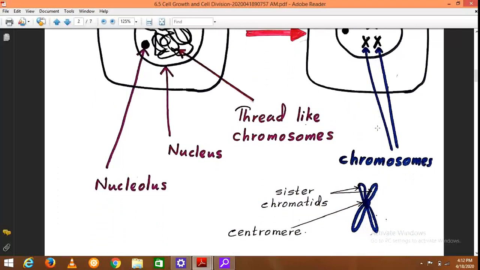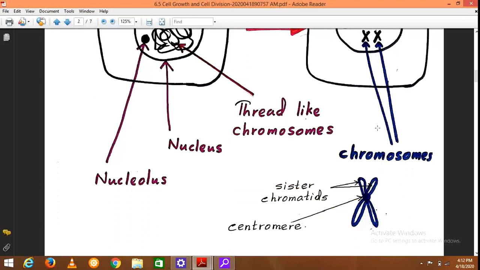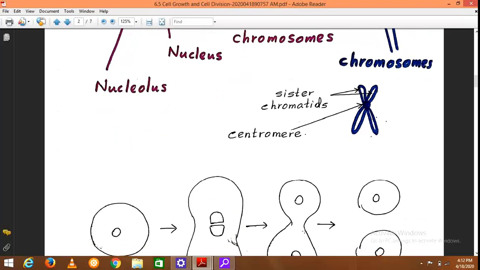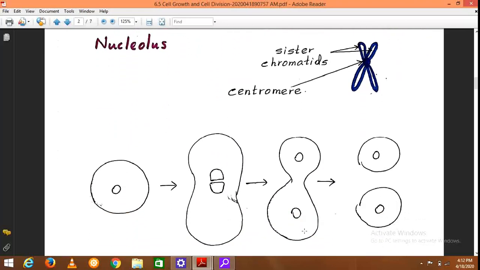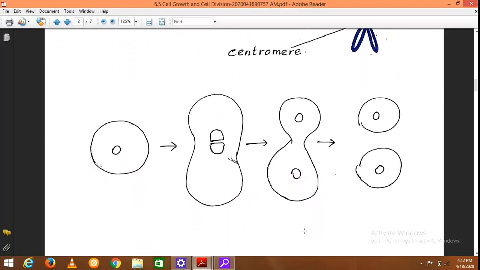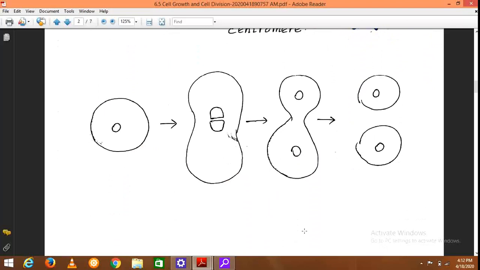Here you are shown the structure of a chromosome. A chromosome consists of sister chromatids, and these sister chromatids are connected by the middle structure which is known as the centromere. Then the cell division process is summarized like this.